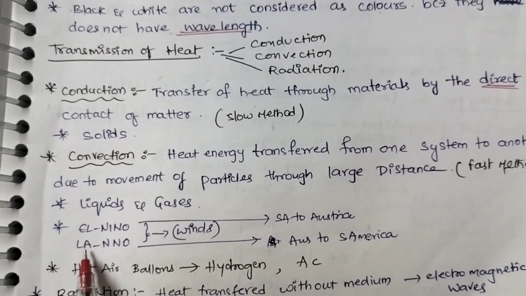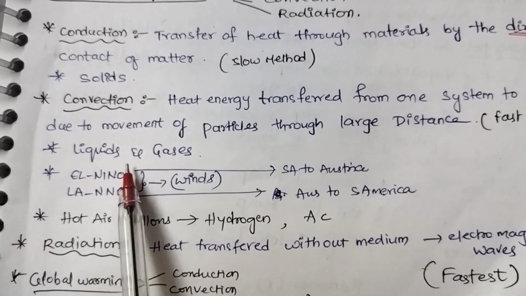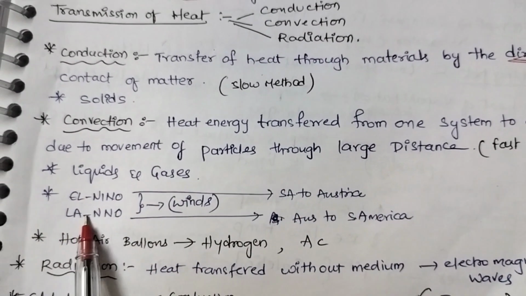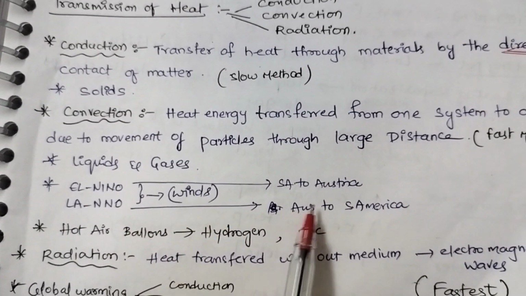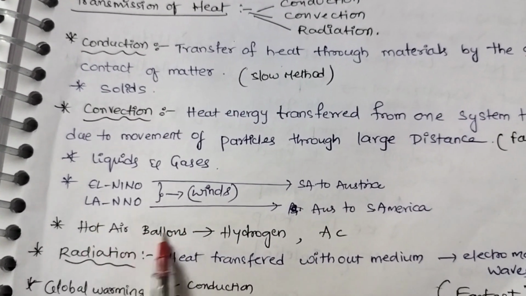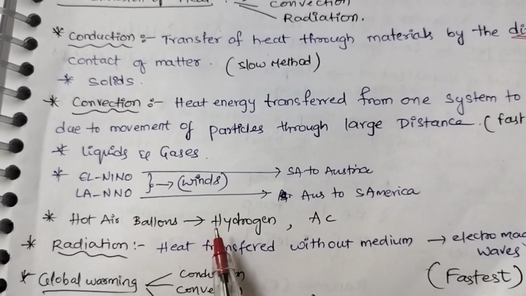Examples for this are El Nino winds and La Nina winds. El Nino winds are the winds which travel from South America to Australia, and La Nina winds are the winds which travel from Australia to South America. And one more example is hot air balloons. In hot air balloons we generally use hydrogen.